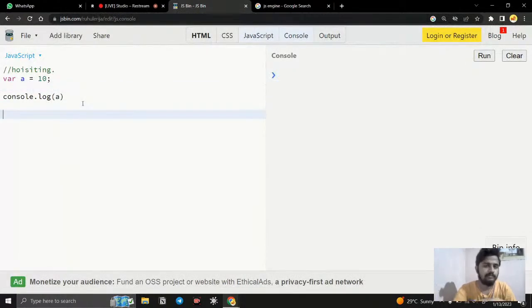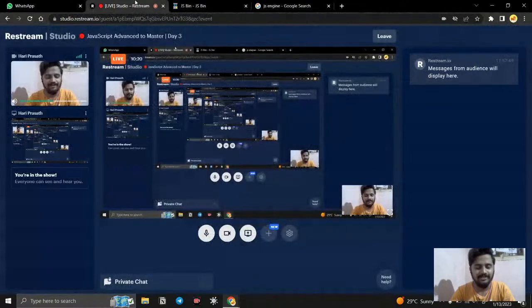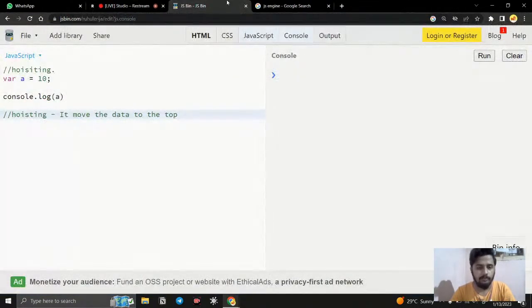I will show the steps line by line. For example, what is hoisting? The first thing we need to understand, don't mind my typos, is that whatever the variable or function, it will just move the data to the top. Simply understand that, okay? We will break through it. It simply moves the data to the top of your document. Technically it is not correct, but just understand the purpose.